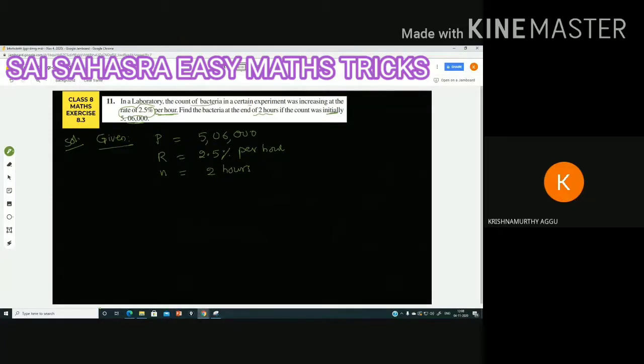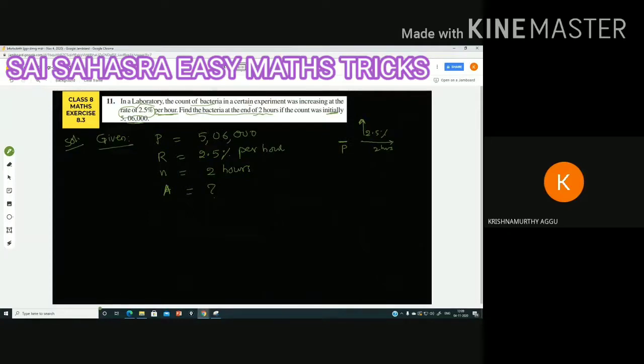What they are asking us to find: the count of bacteria was increasing at that rate. Find the bacteria at the end of 2 hours. At the end of 2 hours means after completion of 2 hours, how much it will be there. So A we need to find. Starting it was this much. After 2 hours at the rate of 2.5 percentage increasing, I am keeping an upward arrow.